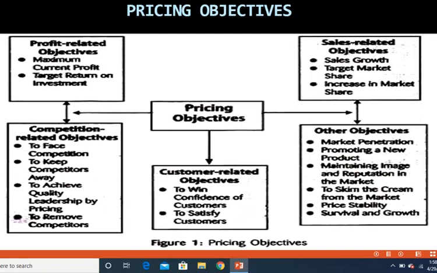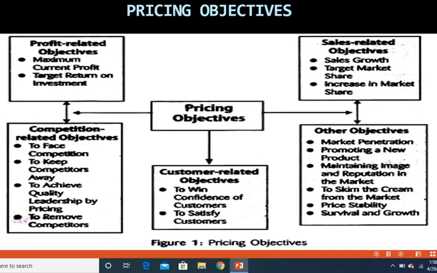The next objective of pricing is with respect to sales. So pricing should be done in such a manner, the price should be fixed in such a manner that it helps in selling the goods and there is a sales growth happening. So in a month, if the organization has sold around 50,000 units, the next month they should be able to sell at least more than that, that is 55,000 to 60,000, if not more. So there should be a constant sales growth.